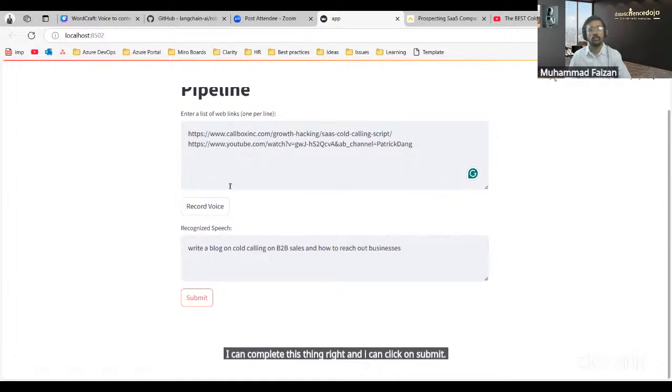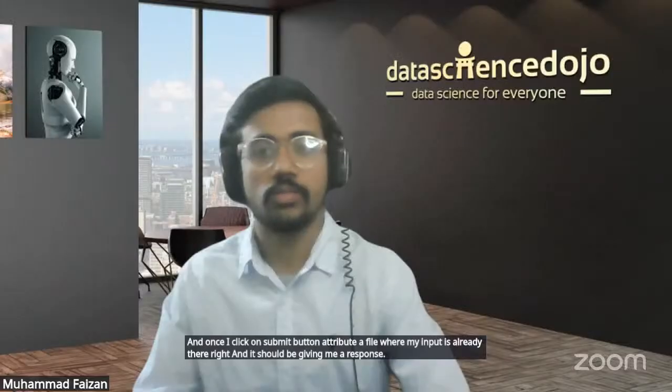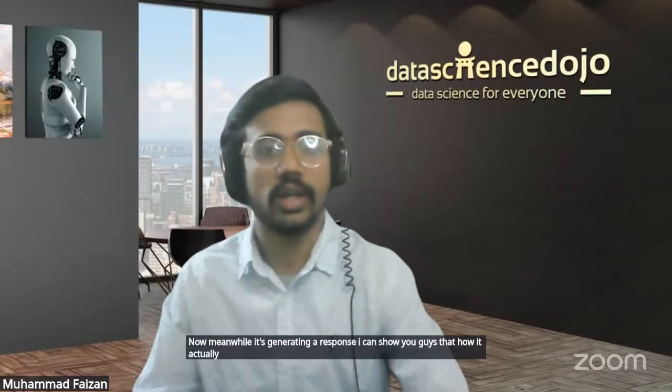And once I click on the submit button, it should read a file where my input is already there, right? And it should be giving me a response. Now, meanwhile, it's generating a response, I can show you guys how it actually changed the file that I had.